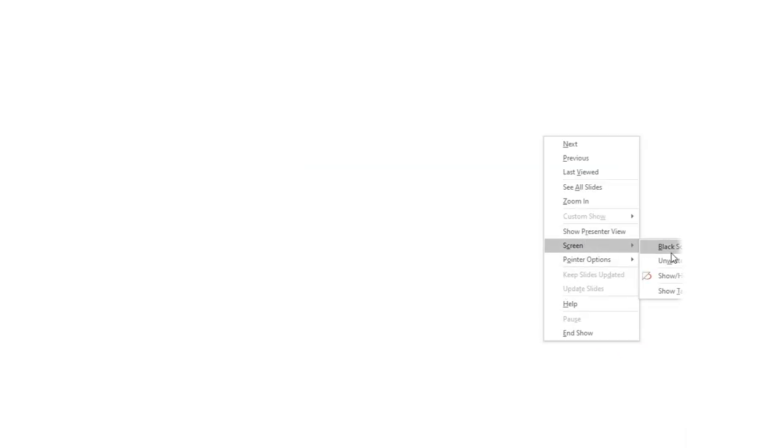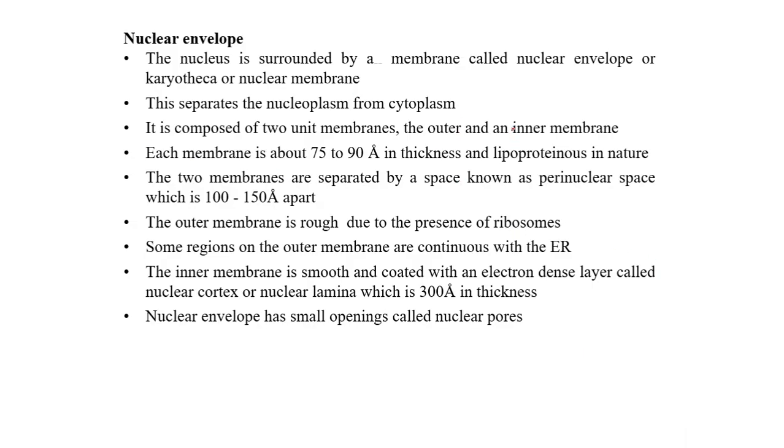We'll see the remaining part now. The same thing is written here, that each membrane is 75 to 90 angstroms. Then the space between them is 100 to 150 angstrom units. The outer membrane is rough due to the presence of ribosomes, and it is in continuation with the endoplasmic reticulum, which we have already seen. The inner membrane is coated with an electron dense layer, which is called the nuclear cortex or nuclear lamina, which is around 300 angstrom units in thickness.